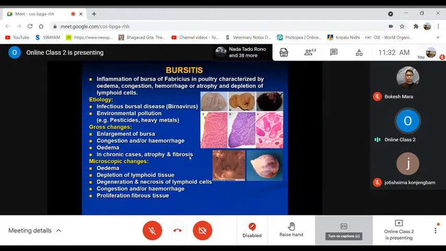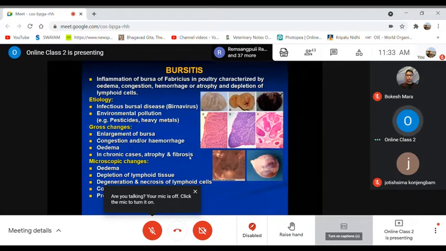Or there may be a reduction in size, what we call atrophy, in chronic cases showing fibrosis. Except in this condition, in other cases it will mostly get enlarged, and there will be depletion of the lymphocytic cells.